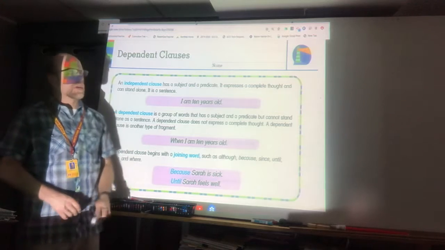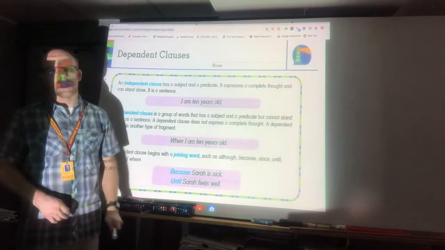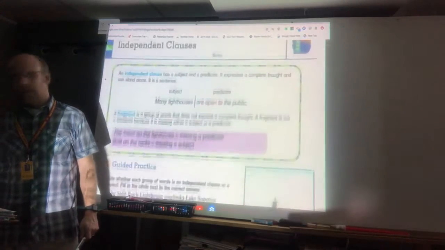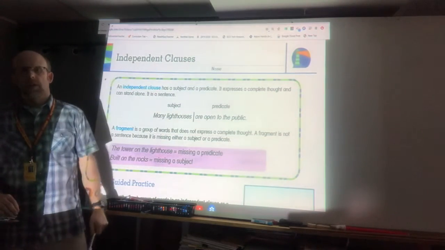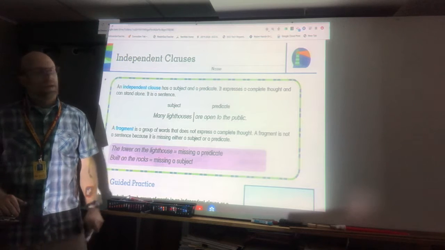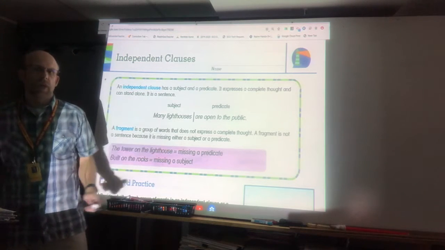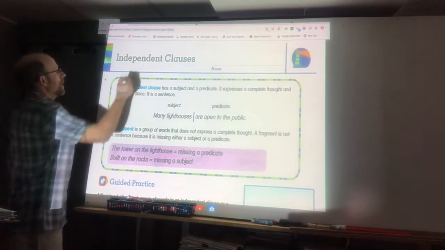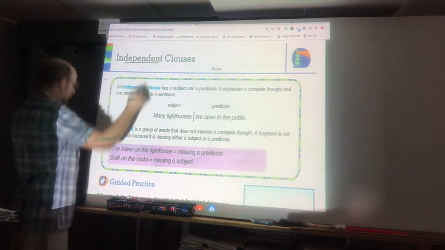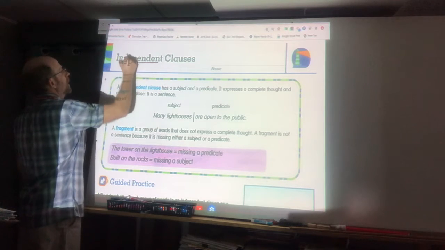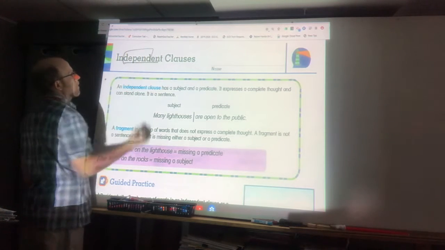Okay, and so to think back to dependent clauses, it might help to remember that we learned about independent clauses last time. When we think about independent, you're all by yourself. We talked about this. We broke down the word, okay? So if you're dependent, you depend on somebody.